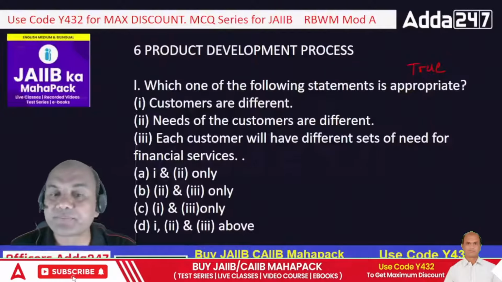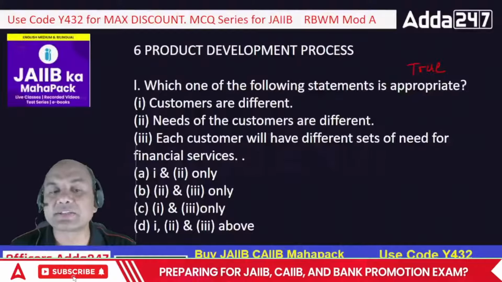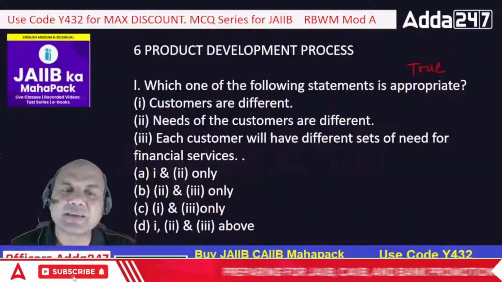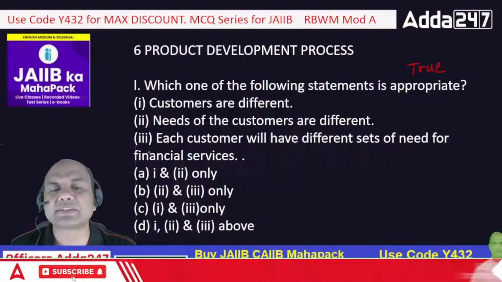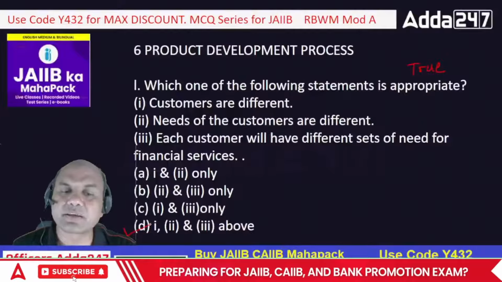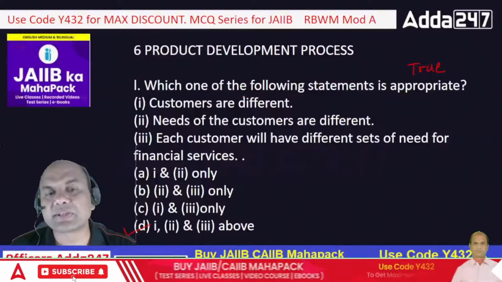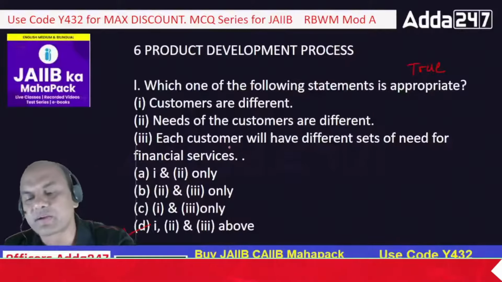But let's look at C. Each customer will have different sets of needs for financial services. Obviously, same thing. 2 and 3 are similar, only financial services is added. So all of them, isn't it? 1, 2 and 3. Because as the customers are different, their needs will be different. Their needs for financial services will be different, right?